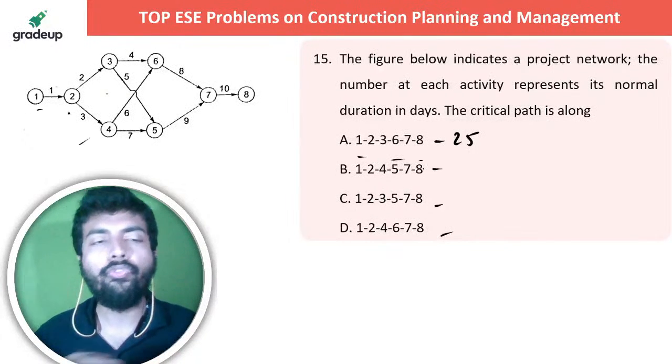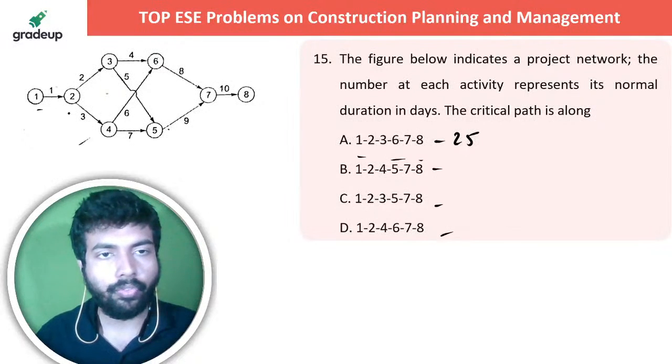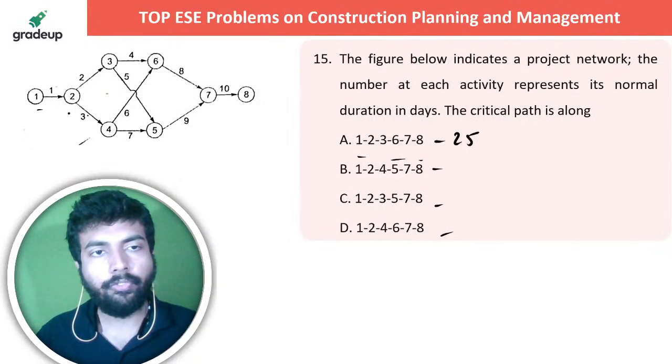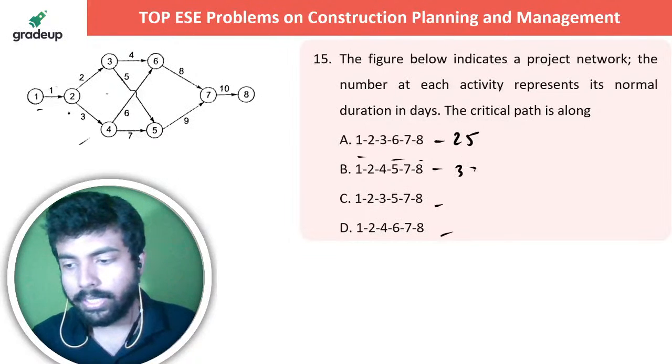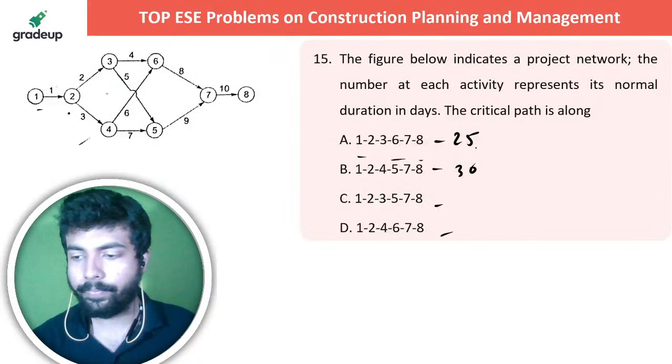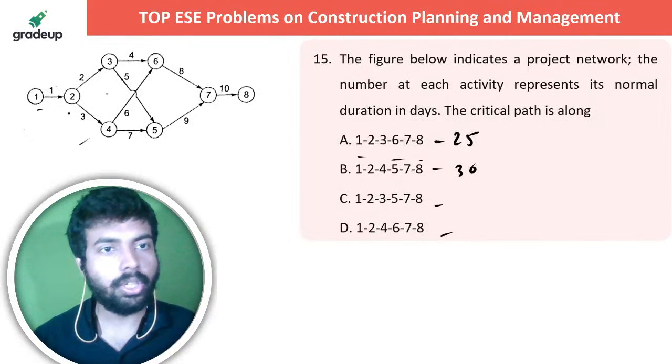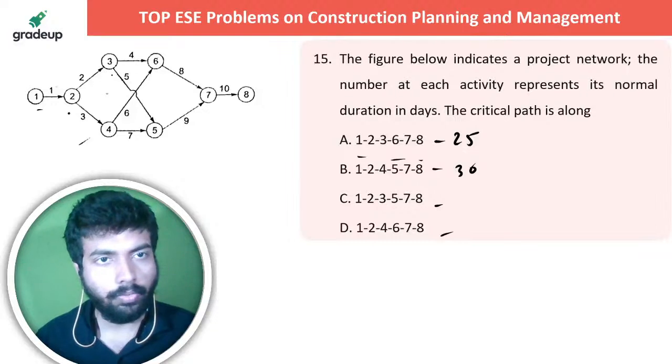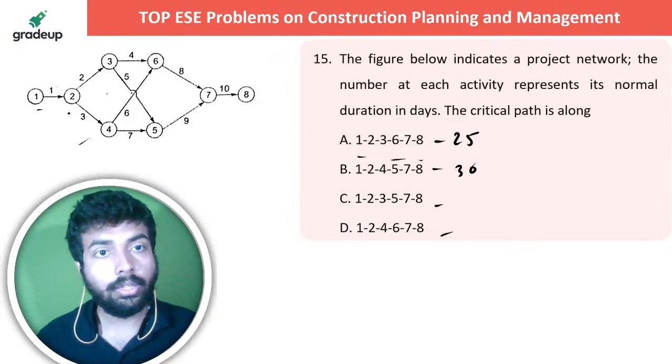उसके बाद 1 2 4 5 7 8, 1 plus 3 4, 4 plus 7 11, 11 plus 9 20, 20 plus 10 is 30. चलो, और कुछ दिख रहा है आपको? The third is your 1 2 3 5 7 8.